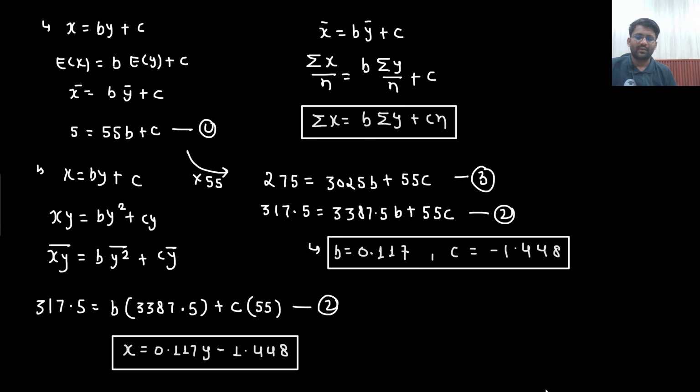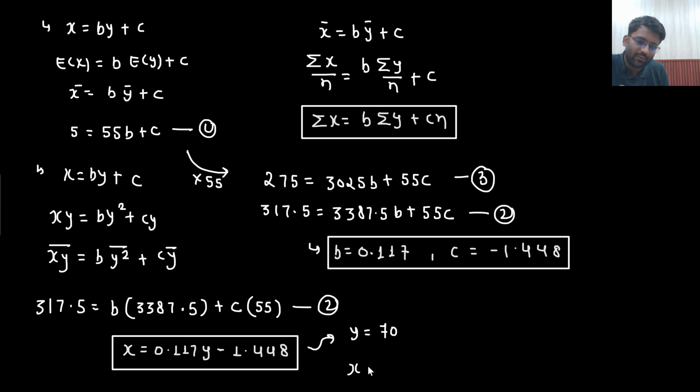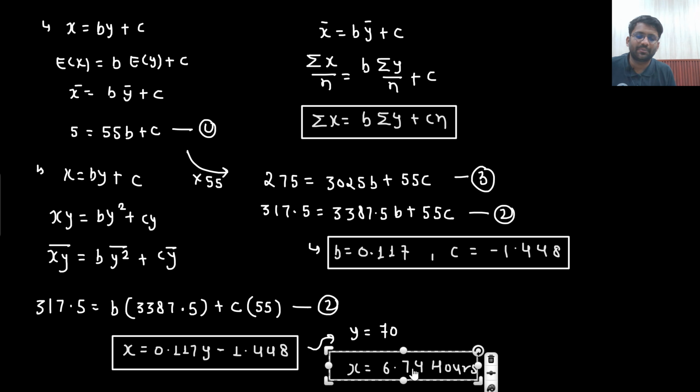Okay, and now you know that he is getting 70 marks. How much marks he is getting? 70 marks he is getting. So y equals 70, what will be the value of x? Then how much hours he would have studied? 6.74 hours. So to get 70 marks, he needs to study 6.74 hours.